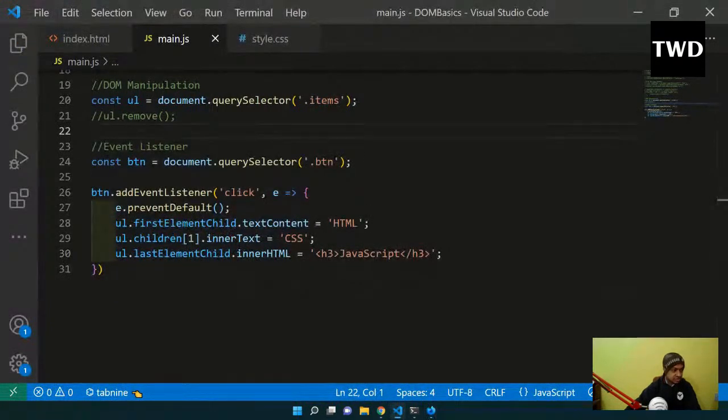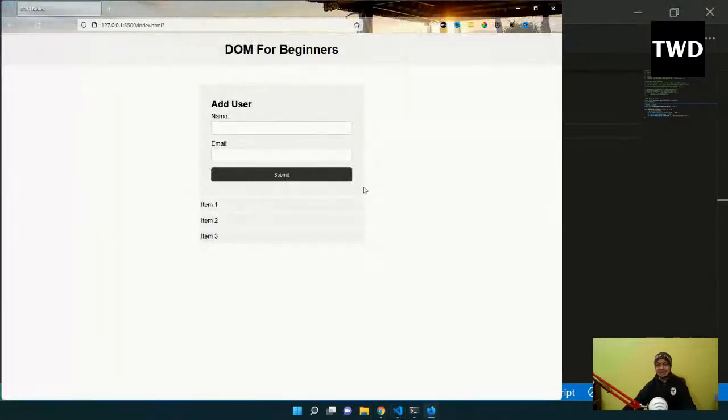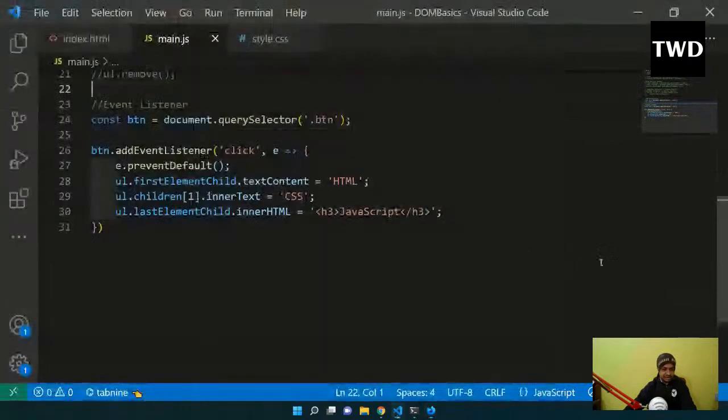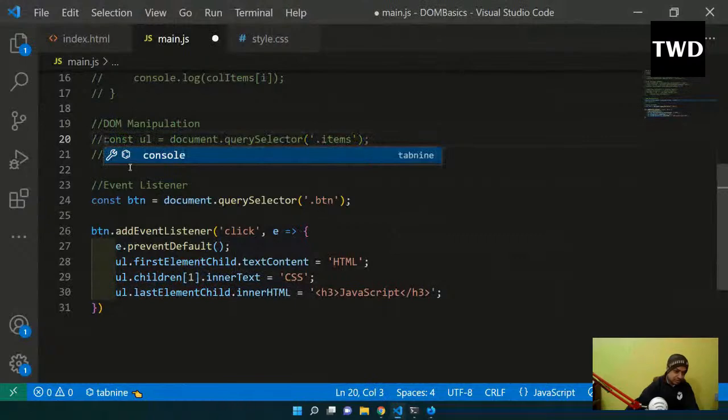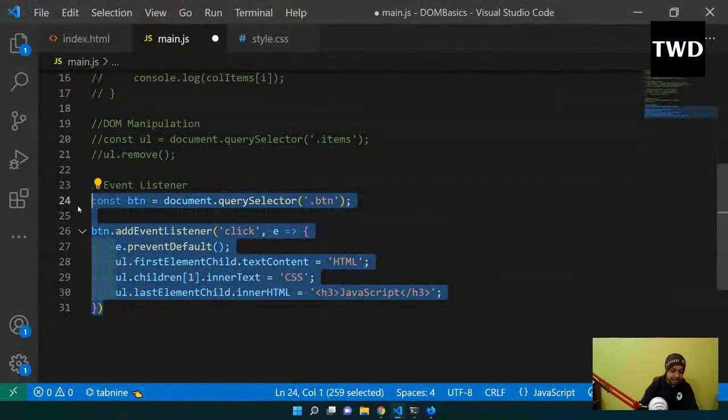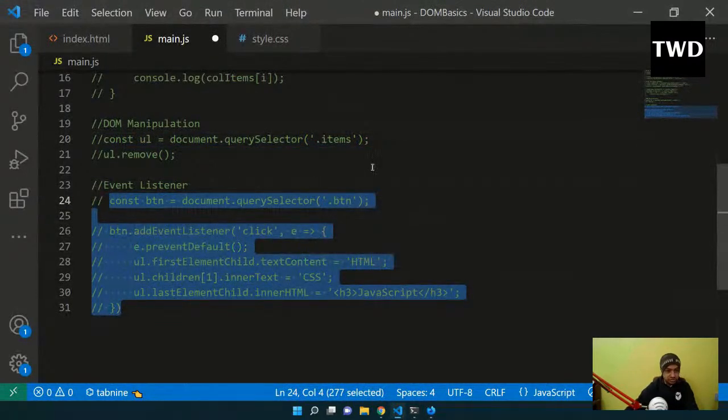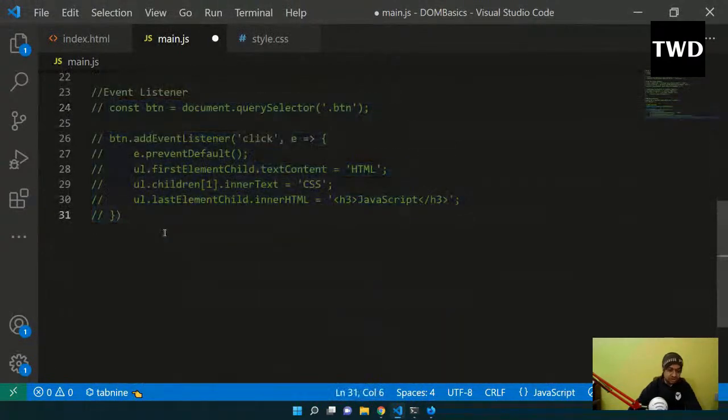Now we look into a real kind of problem. We have a really nice form. Let us submit that form, with name and email, just like a real form. How do we get the values the user types? We don't know, so we'll learn about that next. I have to comment all of these things out again, because we are going to add an event listener again. This is the main crux of the problem.